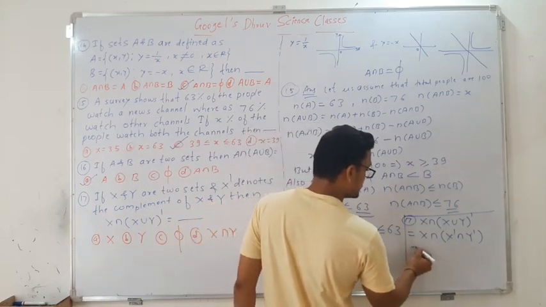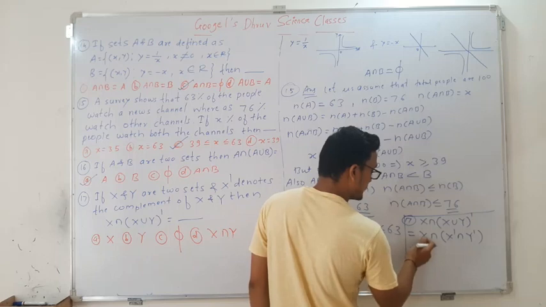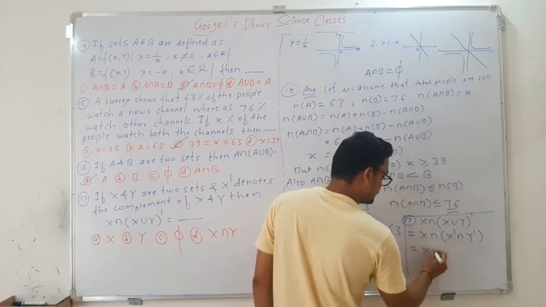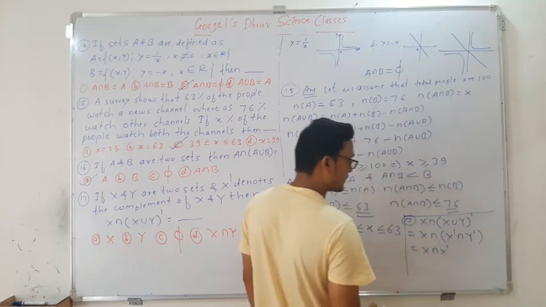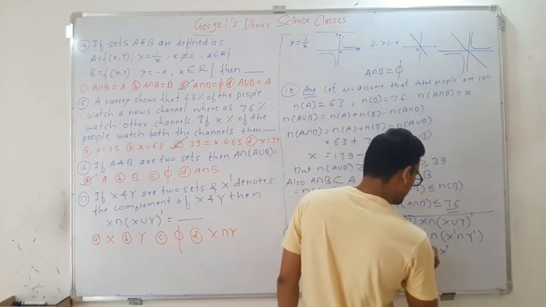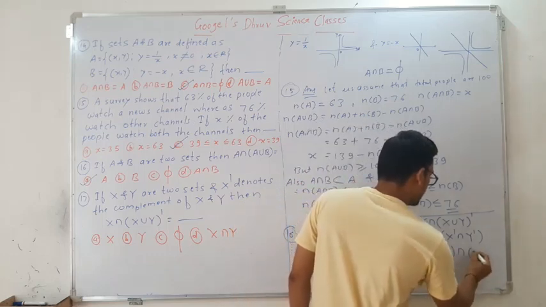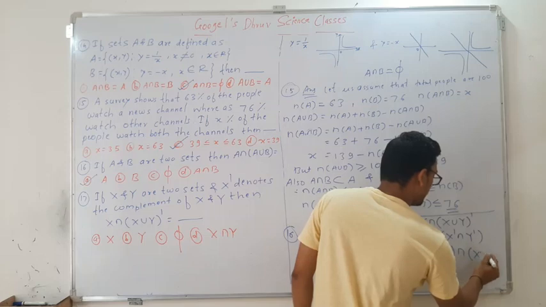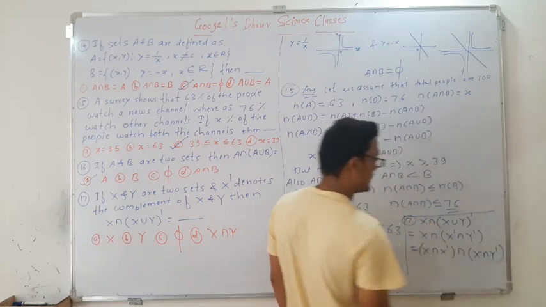So which is equal to, you can take the intersection of x intersection x dash, intersection y dash.